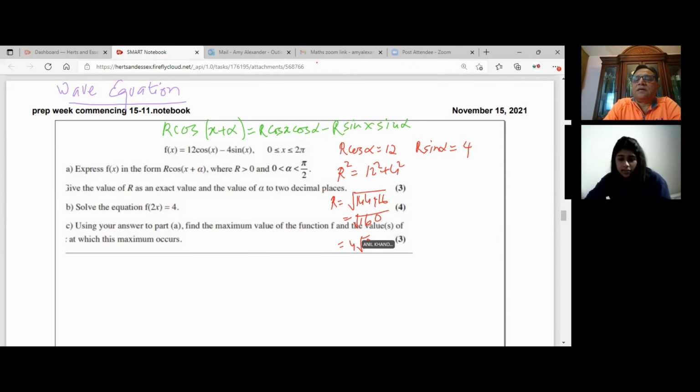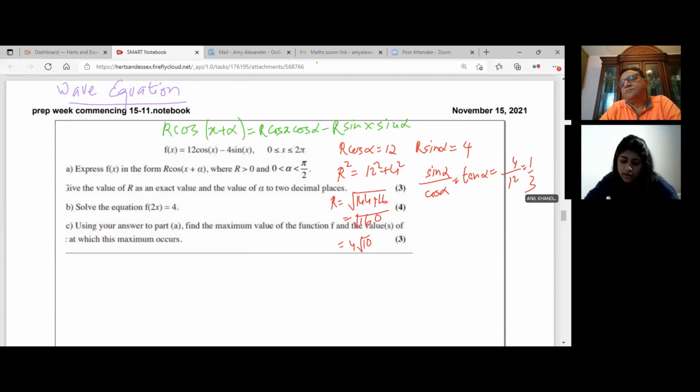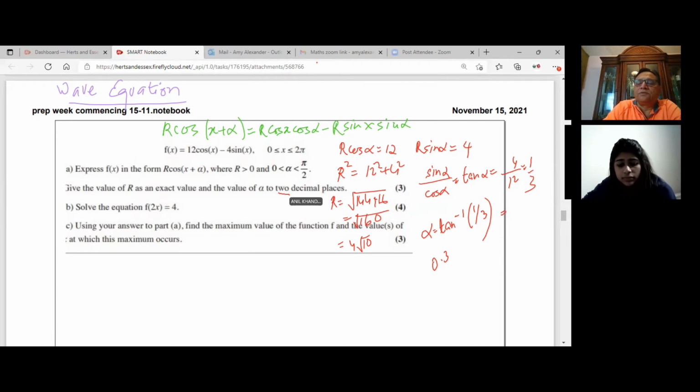Tan alpha is sin alpha over cos alpha, right? When you divide, you get tan alpha, which is 4 over 12, which is 1 over 3. So alpha, they want it in pi, so I need to check that I'm in radians. Tan inverse 1 over 3 is 0.3, they want it to 2 decimal places, so it's 0.32. Perfect. So that is how you're going to do it.